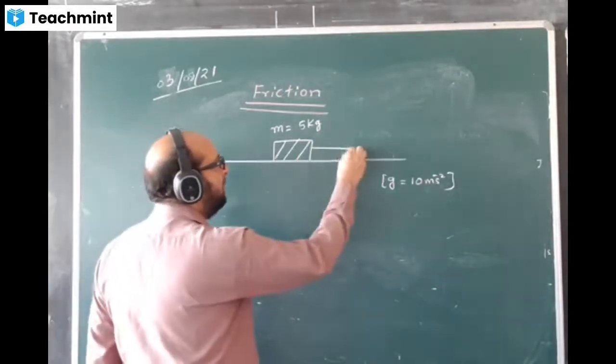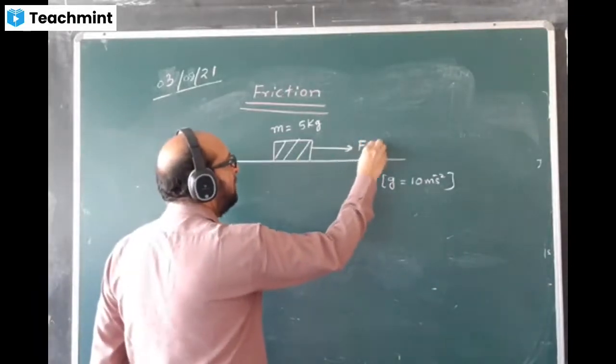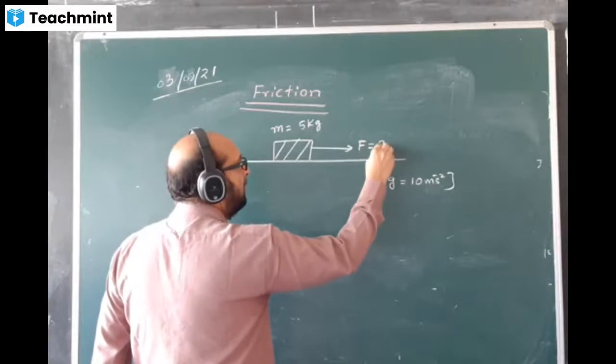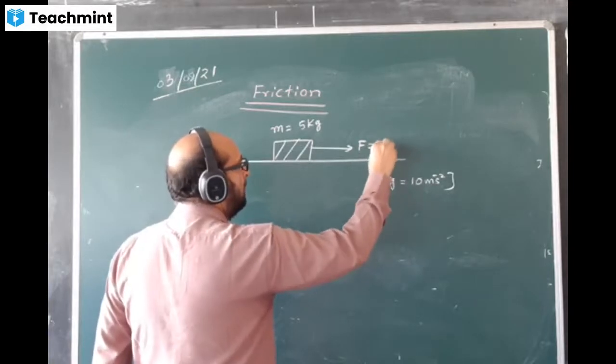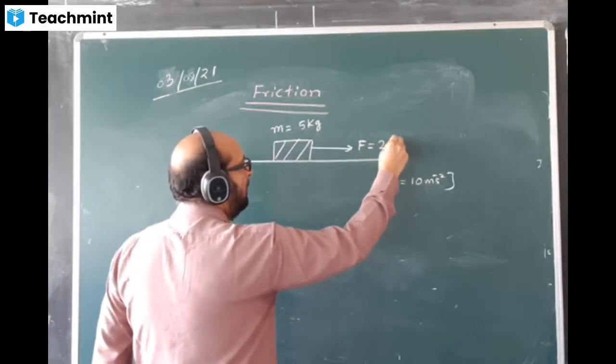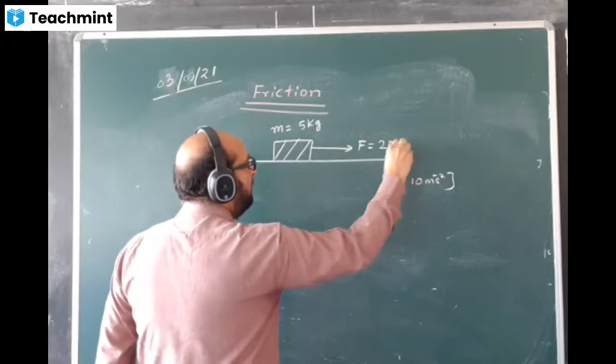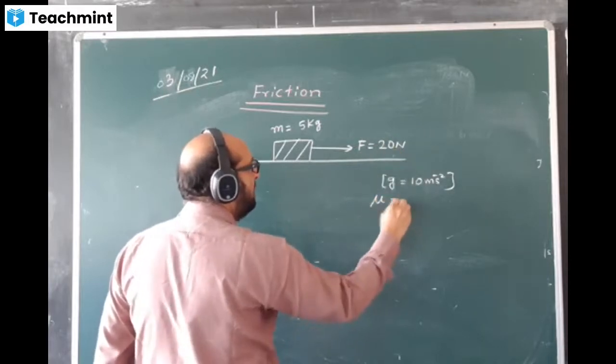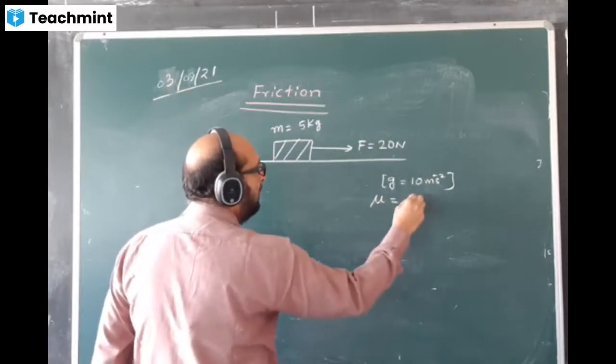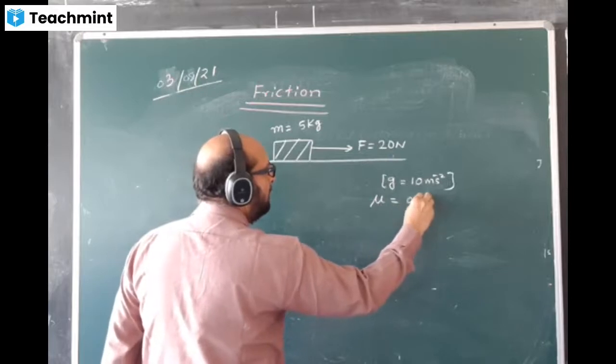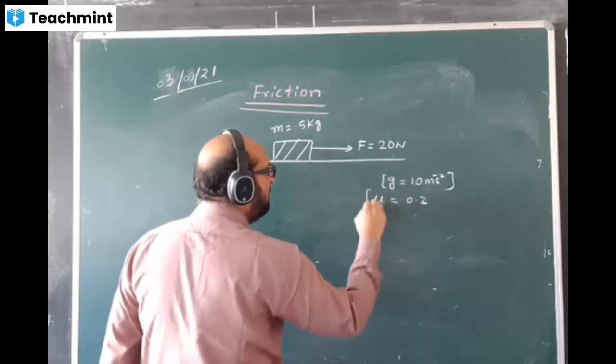And please write down here. It is given 20 Newton and the mu value is given 0.2.